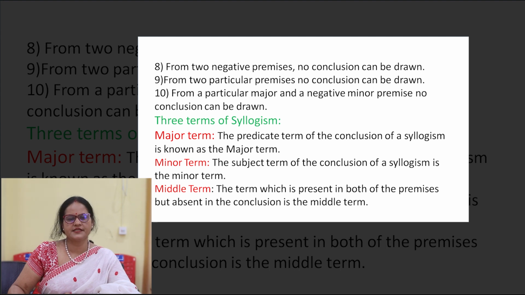There are 3 terms of a syllogism. One is major term, another is minor term, and the third one is middle term. Now, the definitions. The predicate term of the conclusion of a syllogism is known as the major term. The subject term of the conclusion of a syllogism is known as the minor term, and the term which is present in both of the premises but absent in the conclusion is known as the middle term.